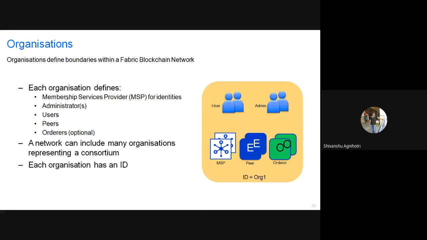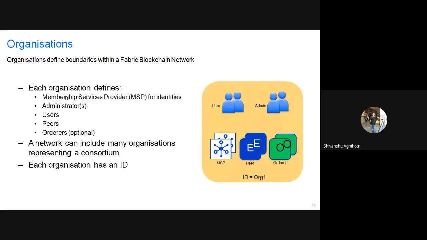And again, there is a concept of organization. An organization basically defines a boundary for the Fabric network. There is a complete setup, you can say. The organization will define all the details of a Fabric network: how many peers are there, how many order nodes are there, what the membership services for identity are, what users are going to use the application or the network, and what admins are present in the system. So all these details are contained by the organization.